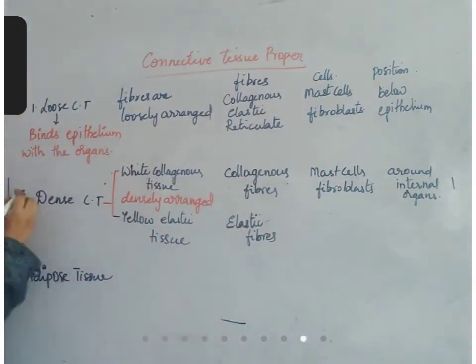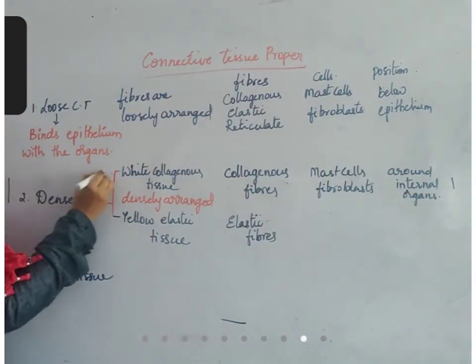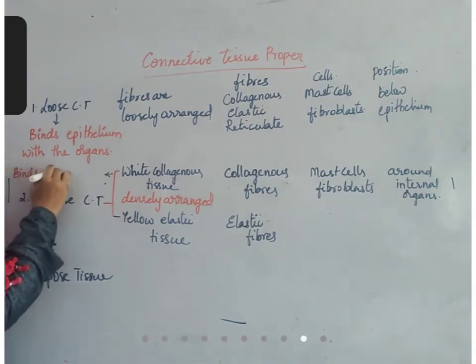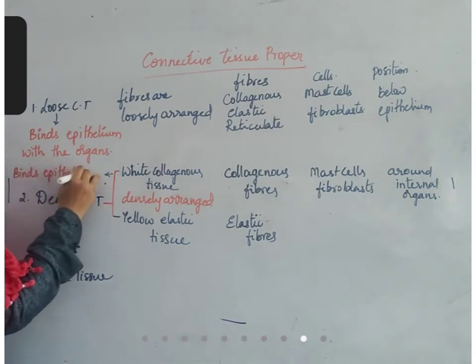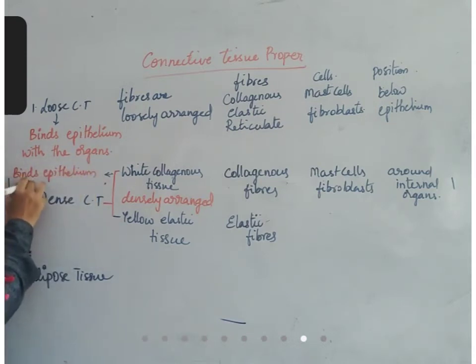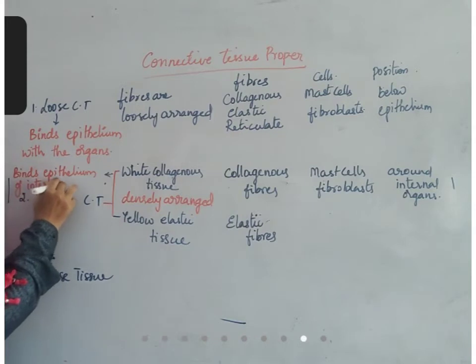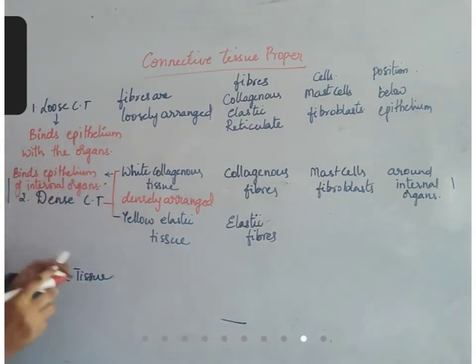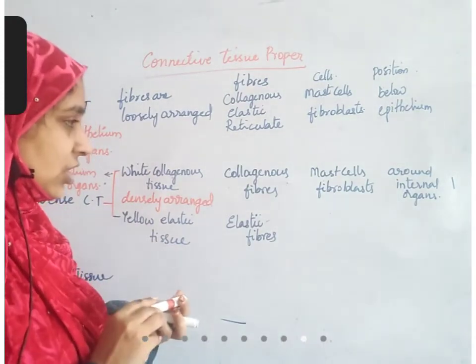And it helps in connecting, binds epithelium of internal organs. Now, yellow elastic connective tissue, wherever elasticity should be present.